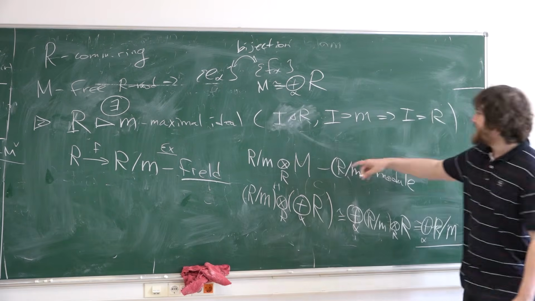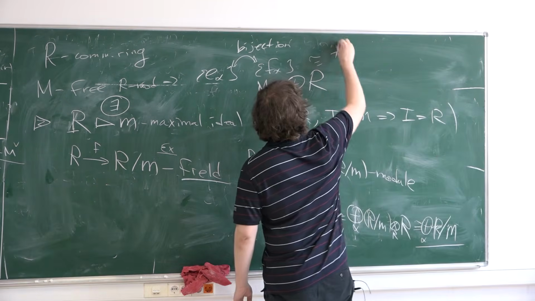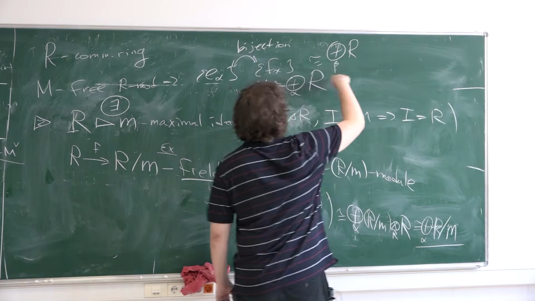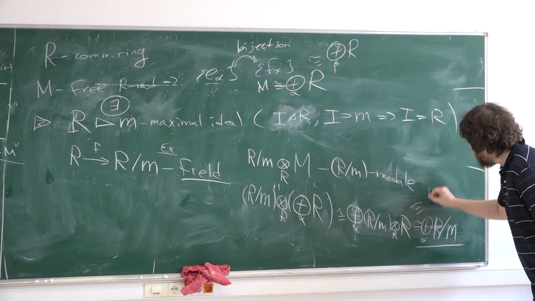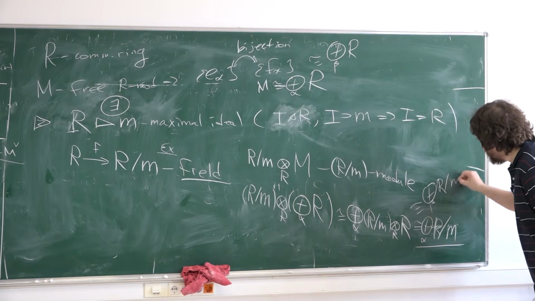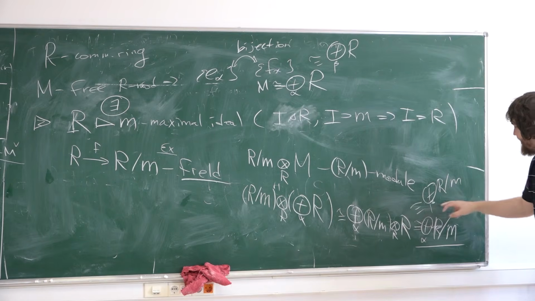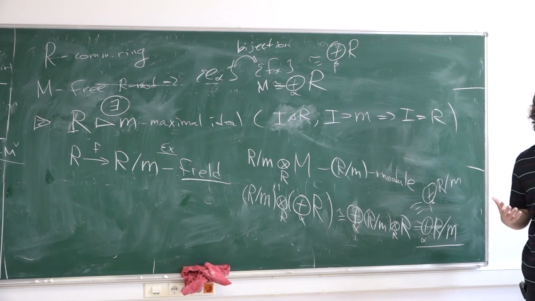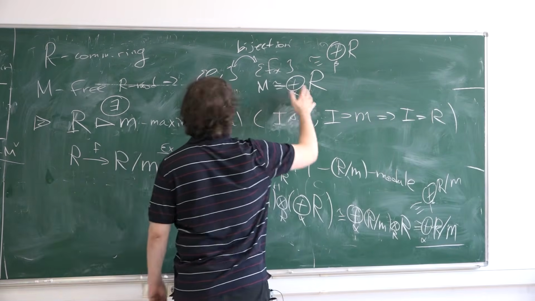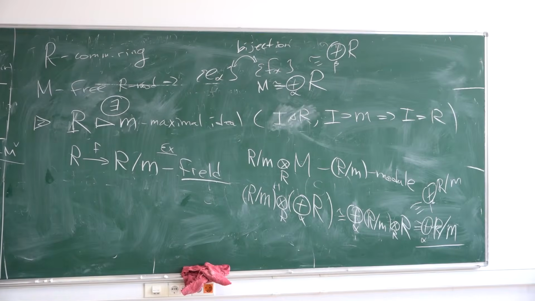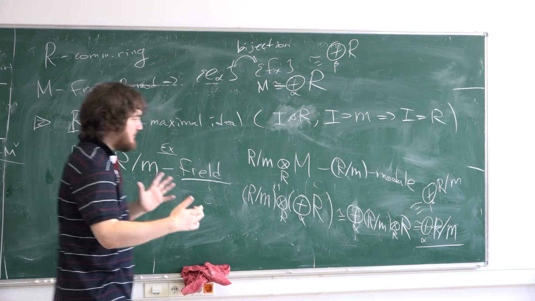On the other side, if M is isomorphic to another direct sum over another set, then I obtain the same isomorphism. But this is a field and this is a vector space. This is just the dimension of this vector space over this field, and so these two numbers must coincide. Okay. So over any commutative ring, this number of summands, which is the number of elements of any basis, is an invariant of isomorphism. It depends only on M, so it's a correctly defined number.